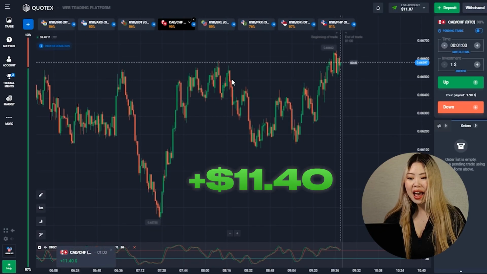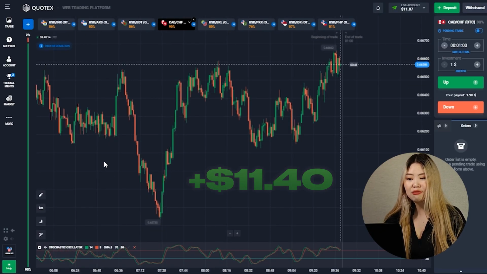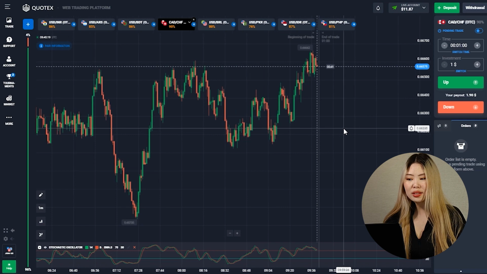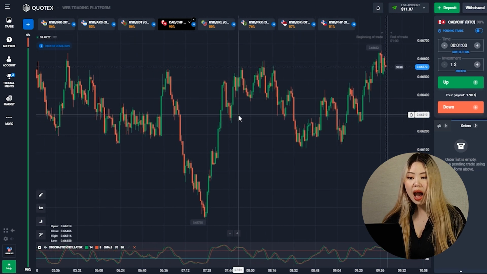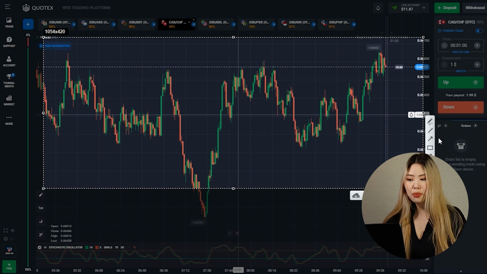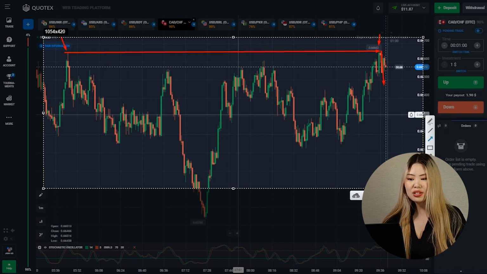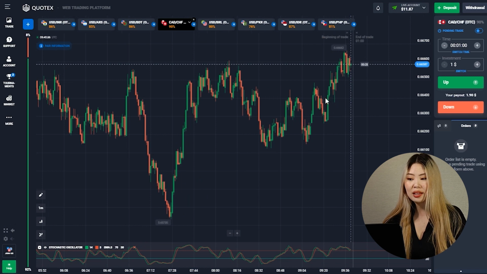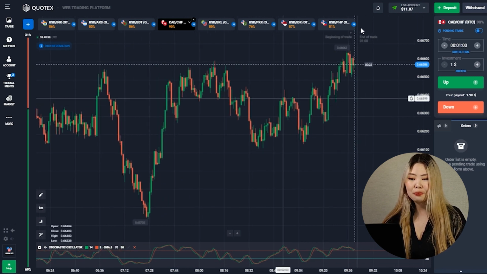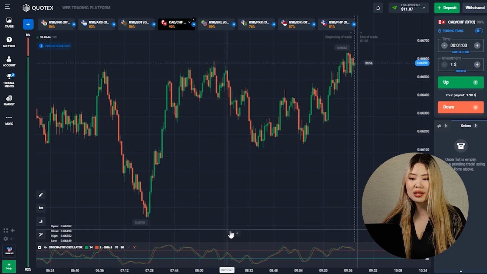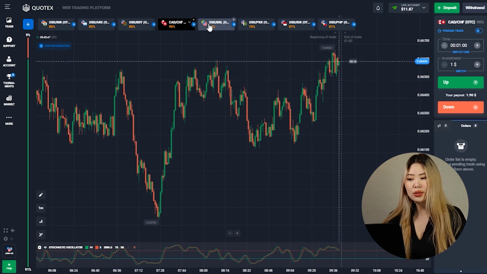Ta-da, guys! As you can see, I was again able to anticipate a great entry point, despite the fact that Quotex is lagging today. We're working with only one indicator, the stochastic. I still managed to predict great entry points. Look guys, there is actually a little bit of a resistance level here. That's why my trade was down here. As we can see, the price reached this level for the first time, and now the price is back at that level. In addition, we can see a slight upward structure here. Price is moving in such a small upward channel, and that's why my trade was down here. That's $11 on my balance.